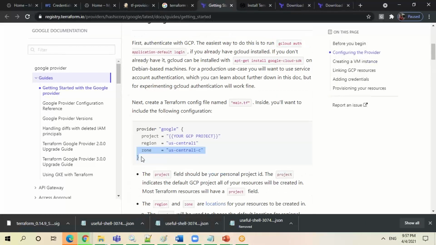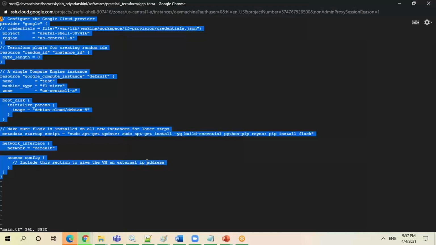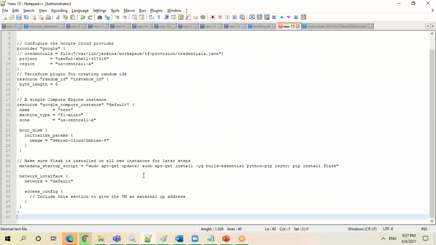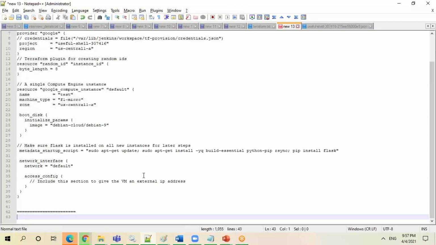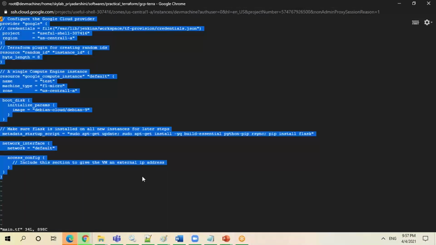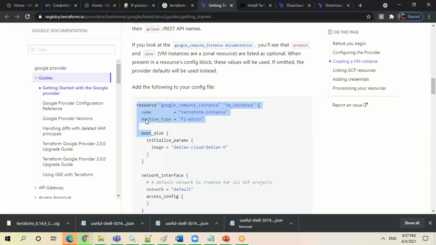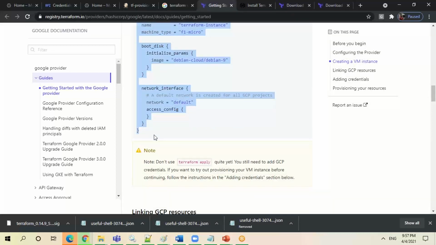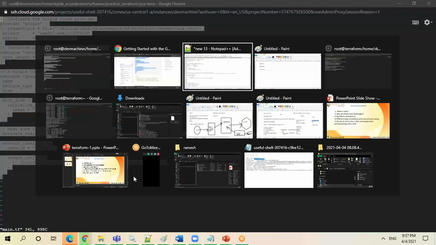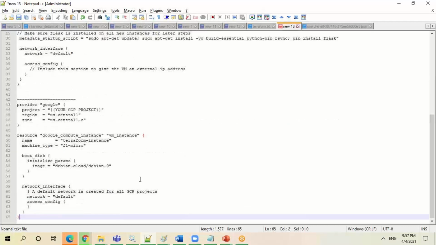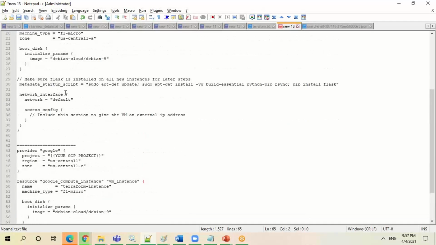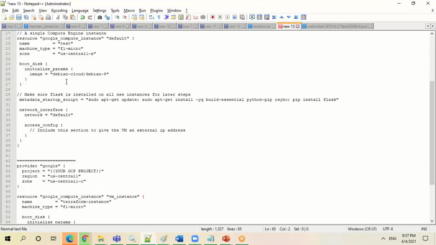Just copy this part. I've just copied from here only, so code-wise it is exactly the same.